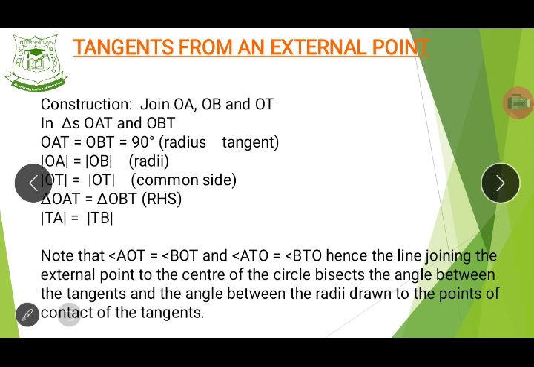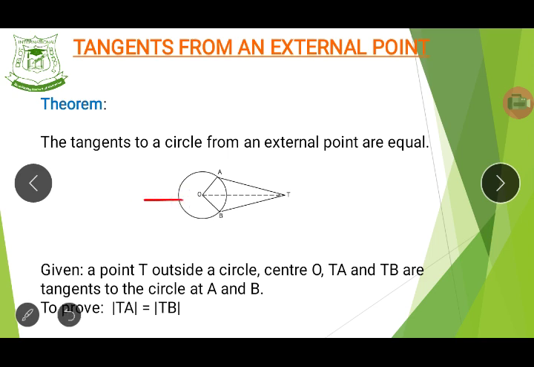Now this is an explanation of how to construct it. You draw your circle, and then from point T, you draw a line to form a tangent on the circle, called A, and then you draw another line to form a tangent on the circle, called B, right?